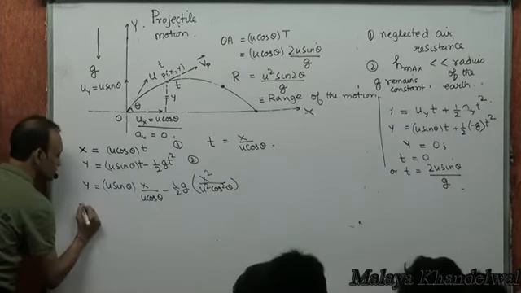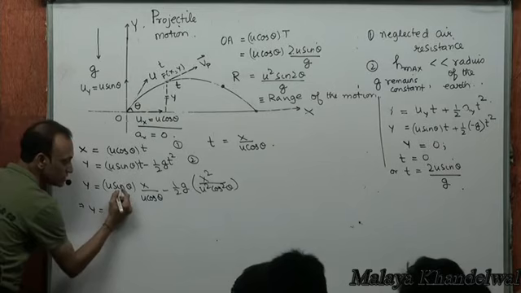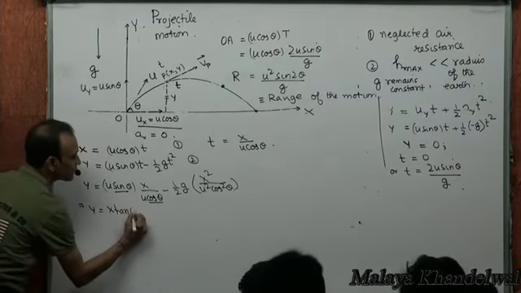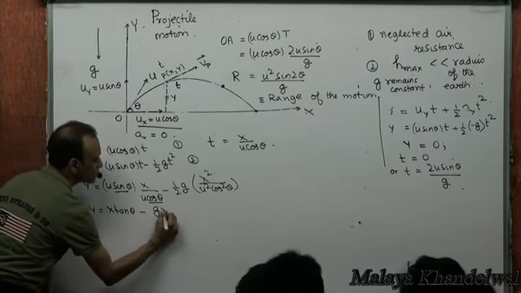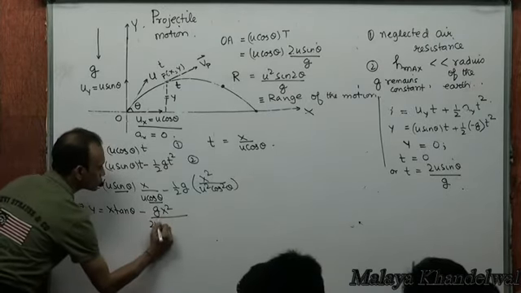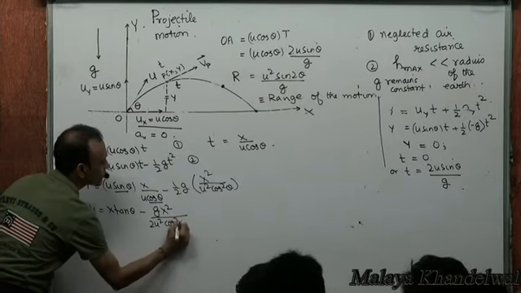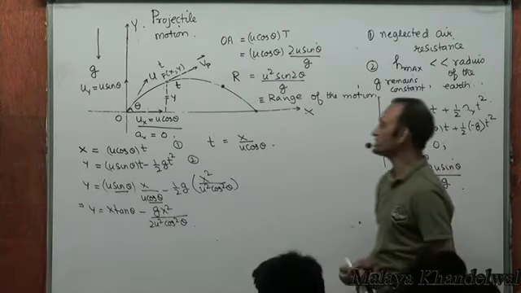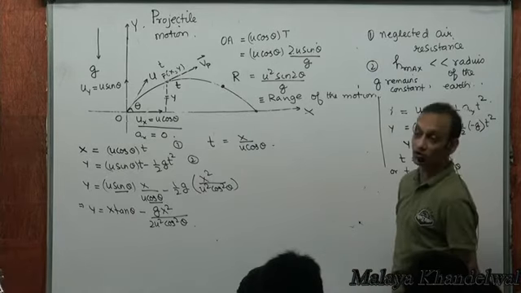which gives me y equal to sin theta by cos theta, tan theta, x tan theta, minus gx squared by 2u squared cos squared theta. So y equal to x tan theta minus gx squared by 2u squared cos squared theta.